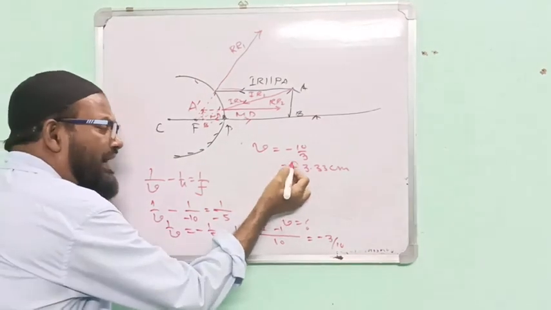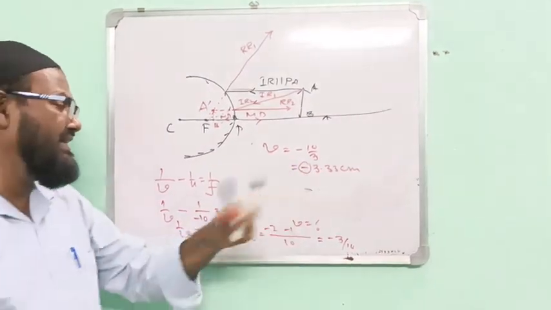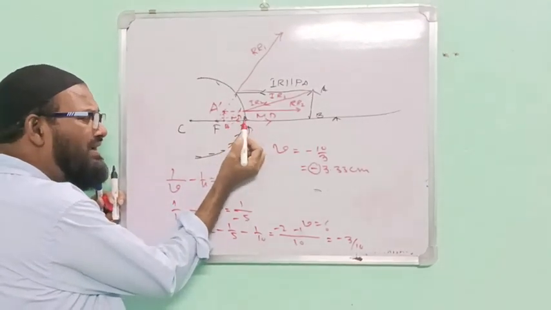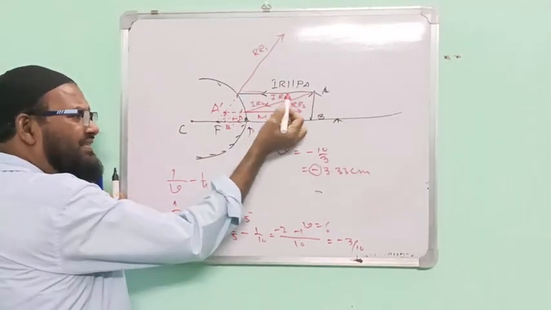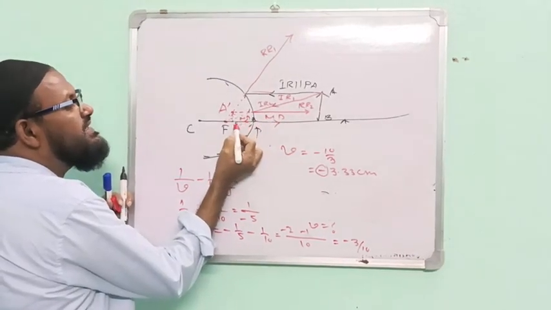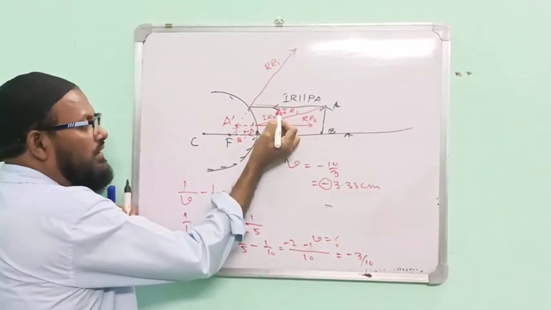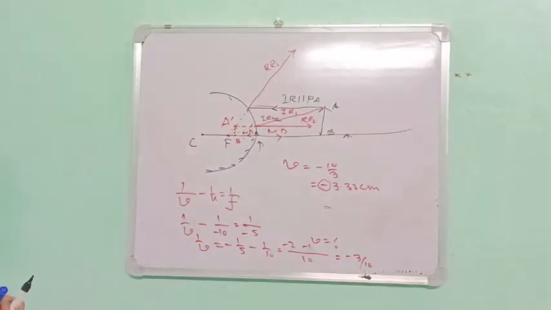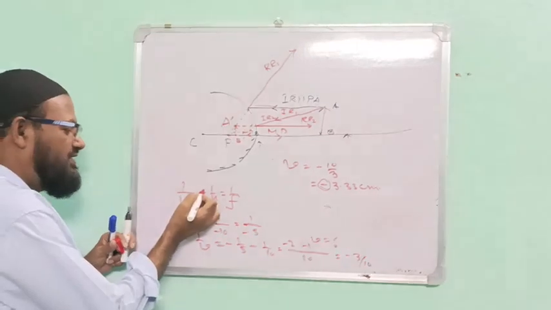What is the rule of minus? In this case, why is it negative? Please see here. This is V, this is the measurement direction, and this is the incident direction of the incident ray. This is the measurement direction and this is the incident direction, so this should be plus. Where is the mistake? Here is the mistake.